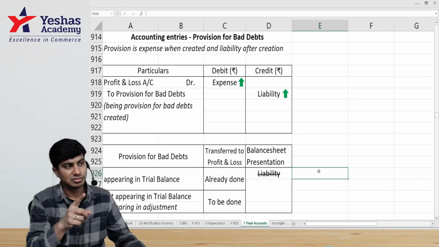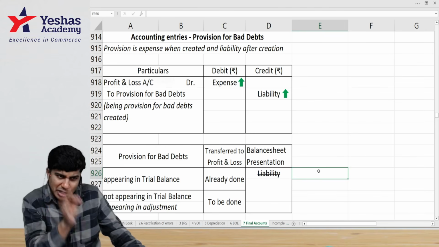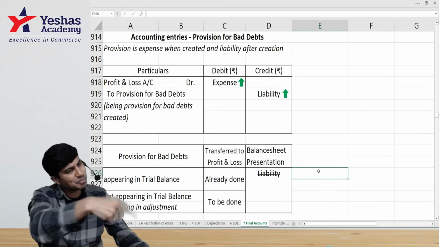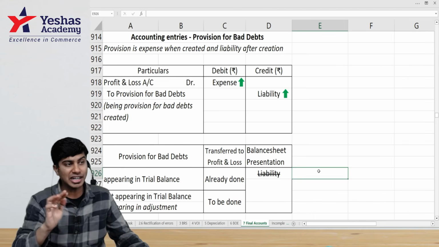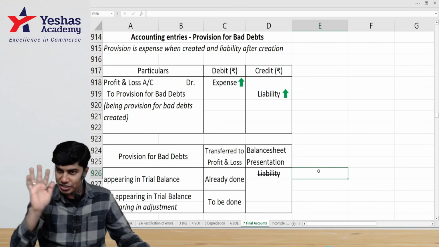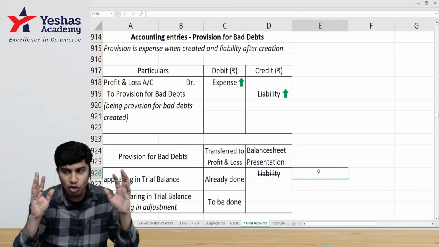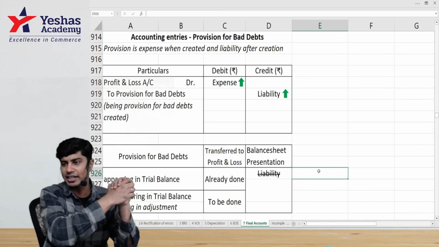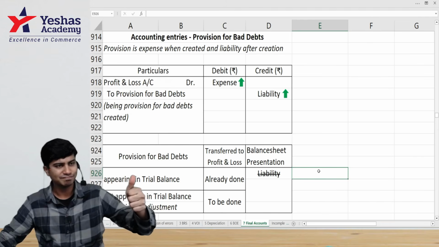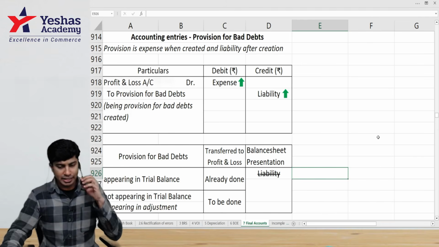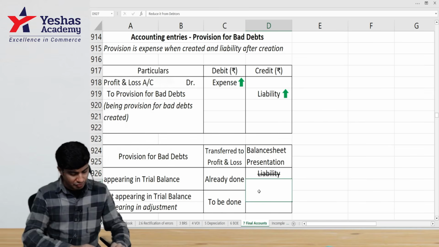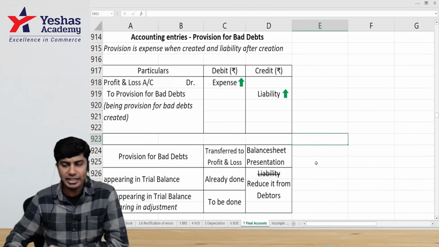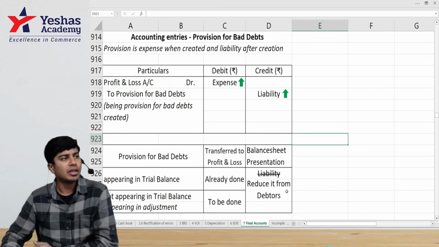Having said this, are my debtors 1 lakh or 90,000? 1 lakh. And 10,000 is provision. Only in that balance sheet it looks like it is 90,000. For next year, debtors is not 90,000. Debtors is 1 lakh, provision is 10,000. So there is no journal entry transferring provision to debtors. Provision is a liability, debtor is an asset. But for the sake of presentation in the balance sheet, we write them on the same side. Debtors minus provision. I hope you understood. It is not to be written on the liability side. We have to deduct it from the asset, which is debtors.